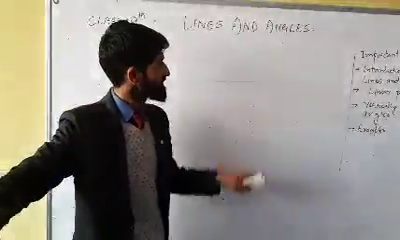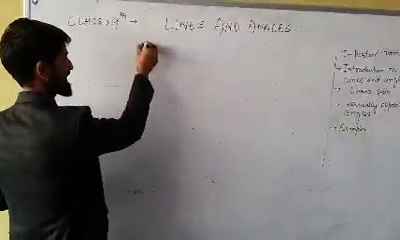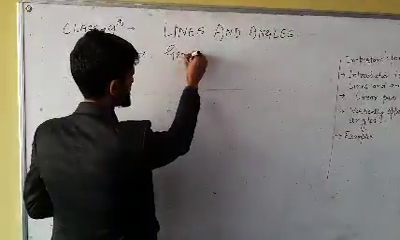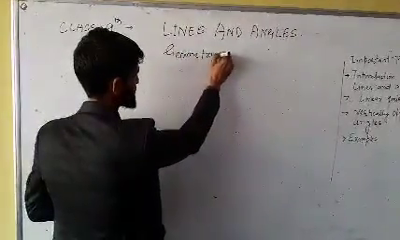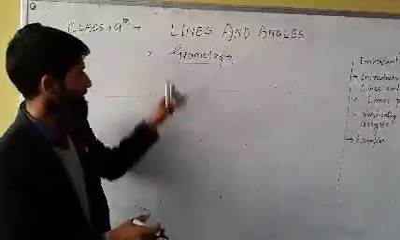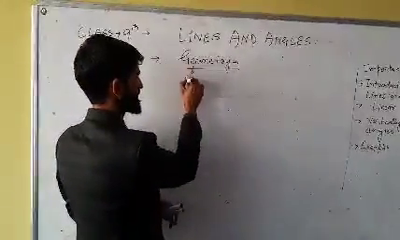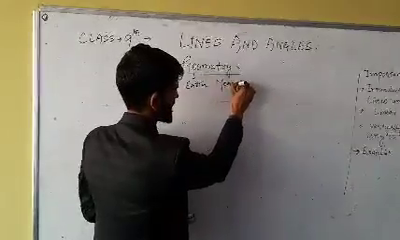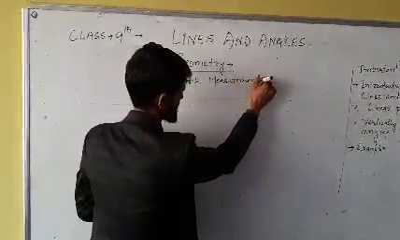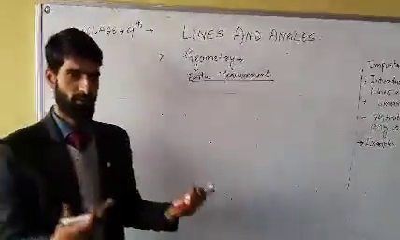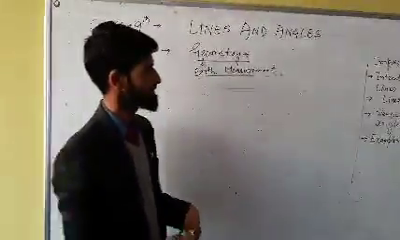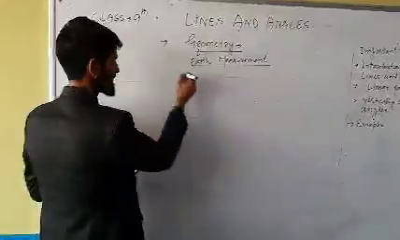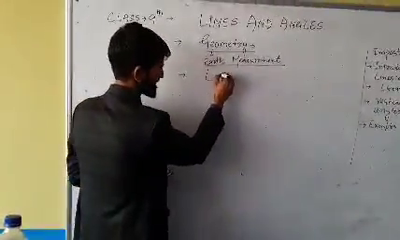First of all, I have written the name of the chapter, lines and angles. It belongs to geometry, which you people know the definition. Geo means earth and metry means measurement. So long ago, geometry was first of all used for earth measurement. That's why we called it earth measurement. So lines and angles we will discuss. First of all, I will start the basic concept of what's a line.